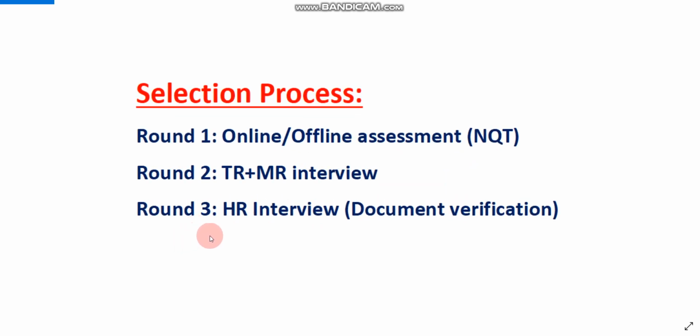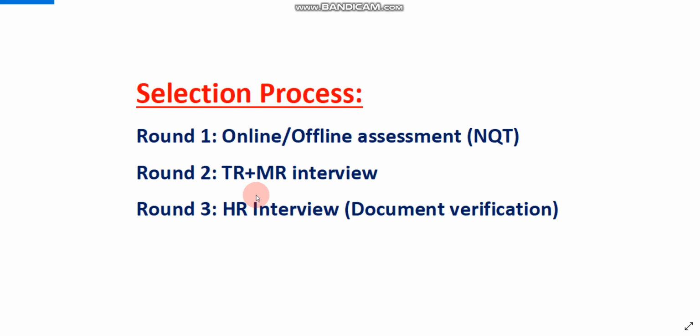There will be a total of 3 rounds. Round 1 will be an online or offline assessment, that is NQT. They will give you the option to choose either online or offline mode for the NQT exam. Once you qualify the NQT exam, you will be called for the TR and MR interview, and round 3 will be the HR interview. Sometimes they take TR plus MR and HR rounds together, I mean round 2 and round 3 together, but generally they take round 2 and round 3 separately.